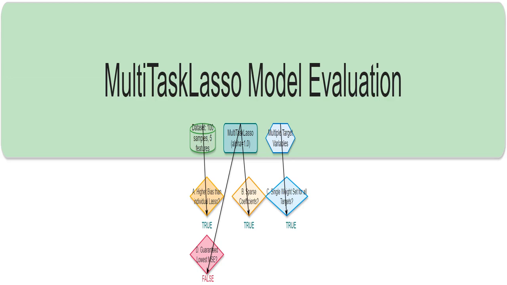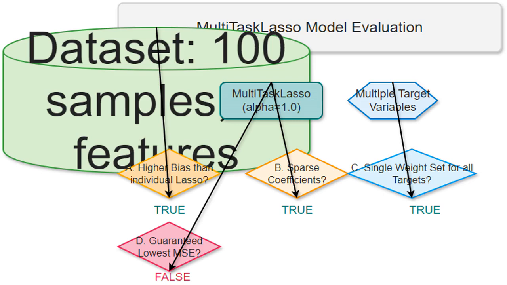I'm evaluating a MultiTaskLasso model. This model is designed to handle regression problems with multiple target variables simultaneously. It's like trying to predict several things at once using the same set of features. I have a dataset for training my model. It consists of 100 different observations, and each observation has 5 characteristics that I'll use to make my predictions. Think of it as having 100 people, and 5 details about each person.